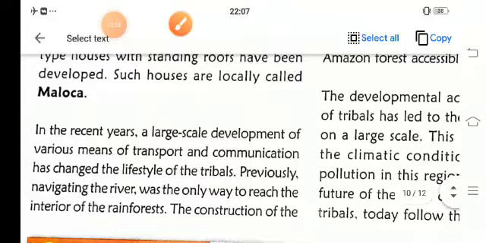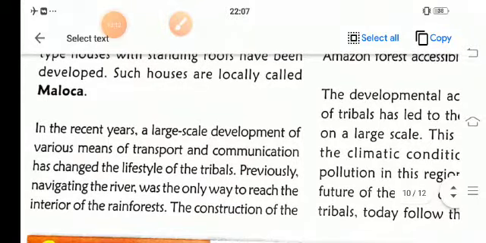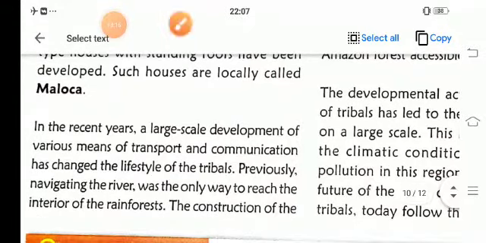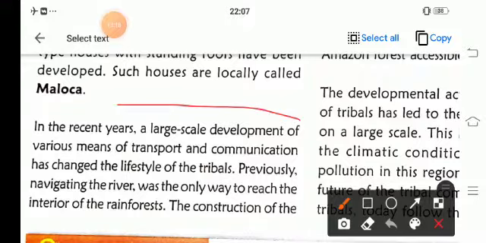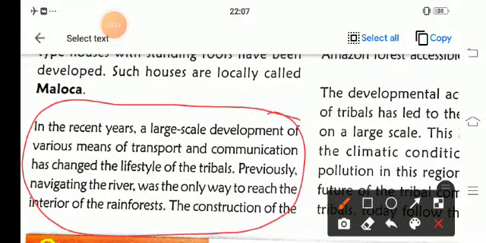In recent years, large-scale development of various means of transport and communication has changed the lifestyle of the tribals. Now tribals are also changing their lifestyles. Previously, navigating the river was the only way to reach the interior of the rainforest.